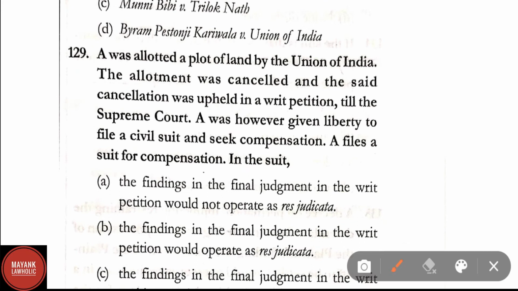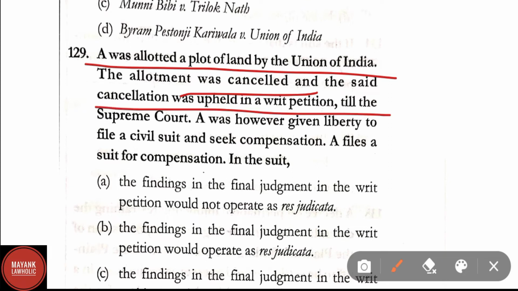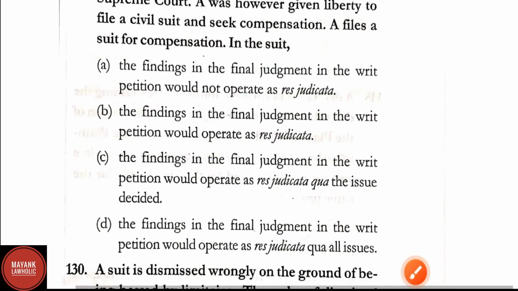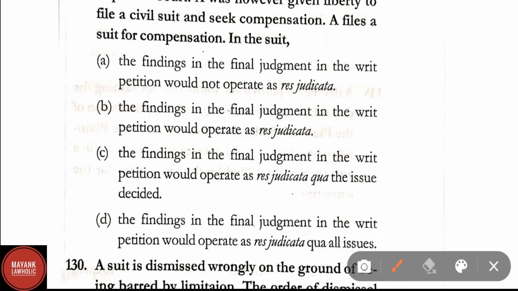Question number 129. A was allotted a plot of land by the Union of India. The allotment was cancelled and the said cancellation was upheld in a writ petition till the Supreme Court. A was, however, given liberty to file a civil suit and seek compensation. A files a suit for the compensation. In the suit, option A, the findings in the final judgment in the writ petition should not operate as res judicata.